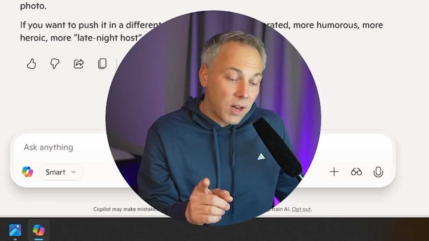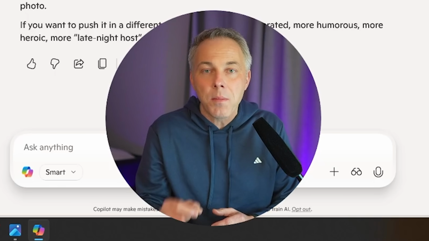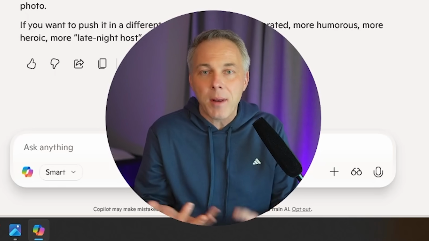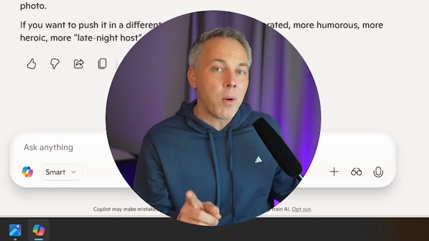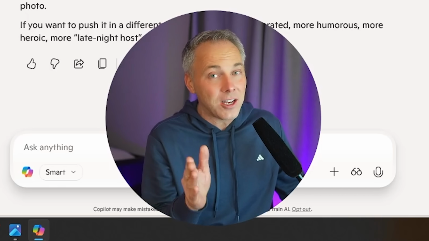But again, like I said from the beginning, you want to do this in the AI tool that you use the most, whether that's ChatGPT, Gemini, Grok, what have you. So let me jump over to Gemini, because that is in fact the tool that I use the most often. Let's see if that does a better job.